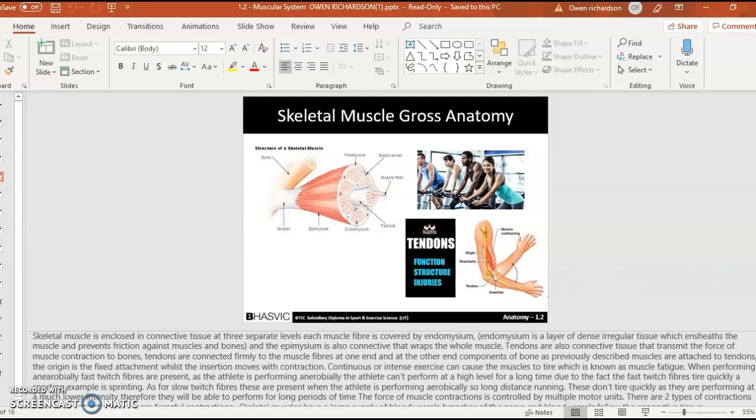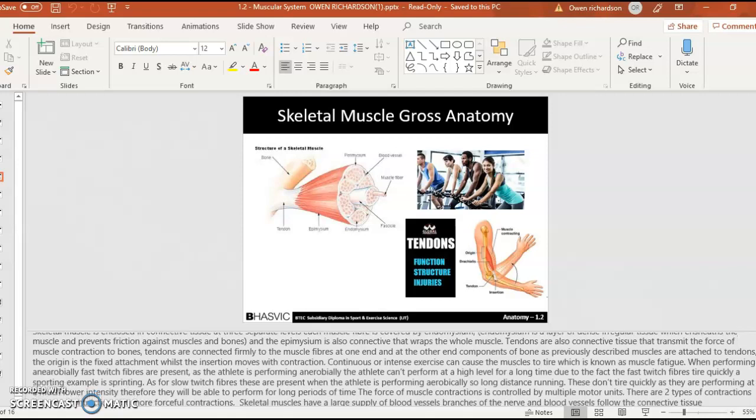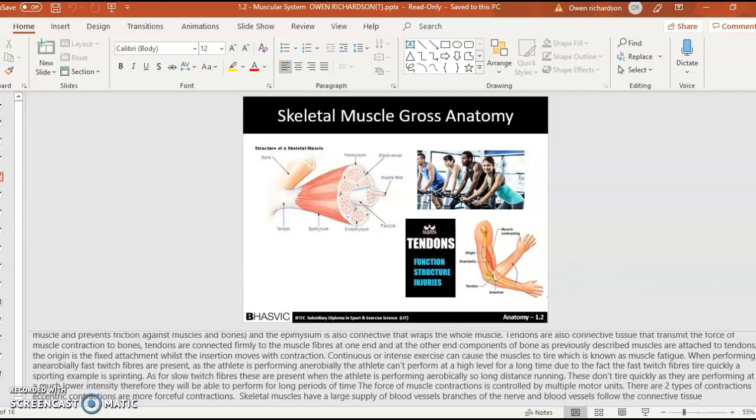As for slow twitch fibers, these are present when the athlete is performing aerobically, so long distance running. These don't tire as quickly as they perform at a much lower intensity, therefore will be able to perform for much longer periods of time. The force of muscle contraction is controlled by multiple motor units. There are two types of contractions: eccentric contractions and more forceful contractions. Skeletal muscles have a large supply of blood vessel branches of the nerve, and blood vessels follow the connective tissue.